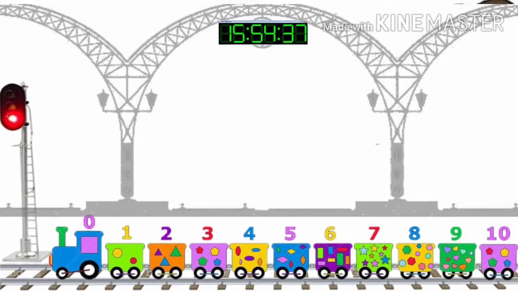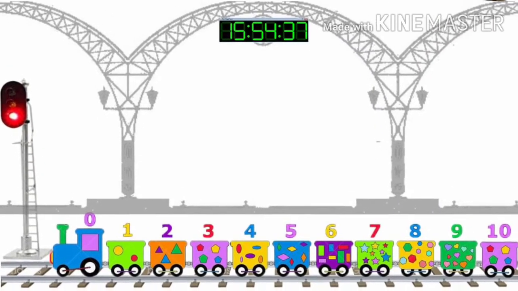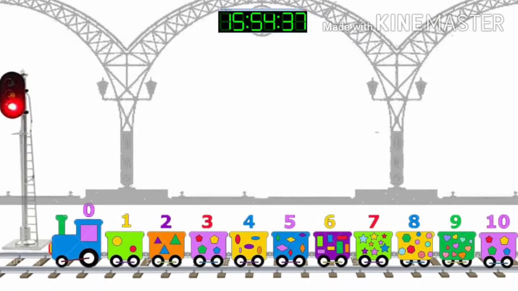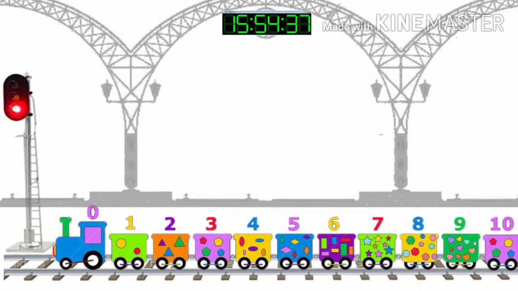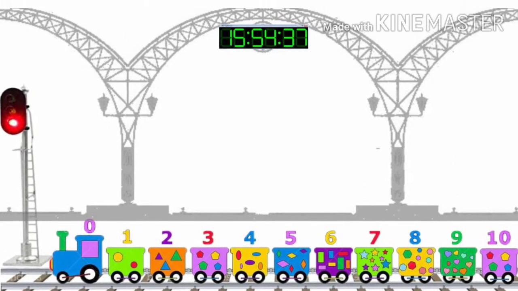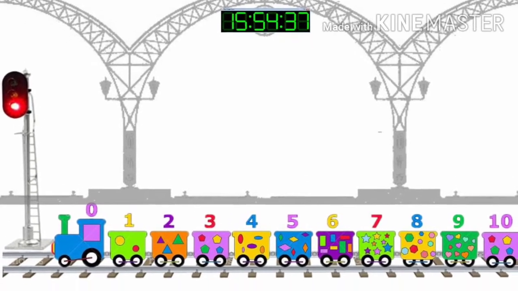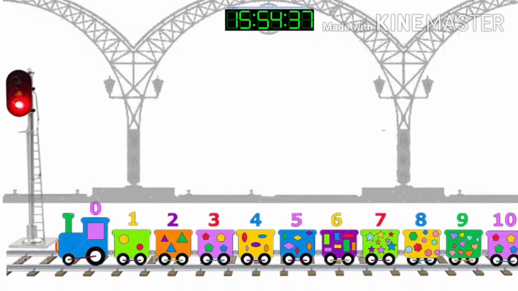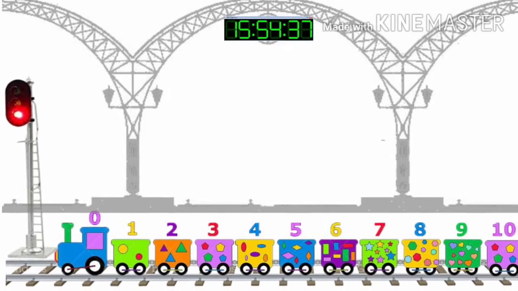Children, see, one beautiful train is standing at the platform. 10 bogies are attached to it. I am going to Mumbai in this train. As soon as it gets the green signal, it will start moving.